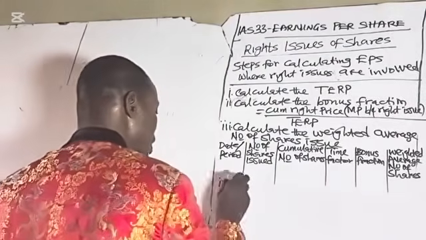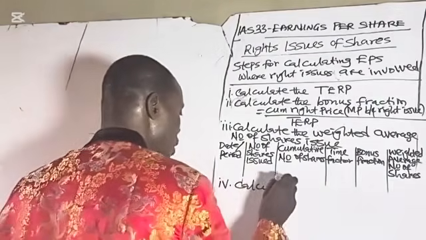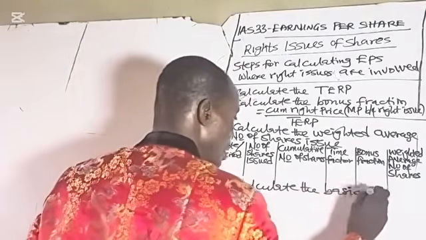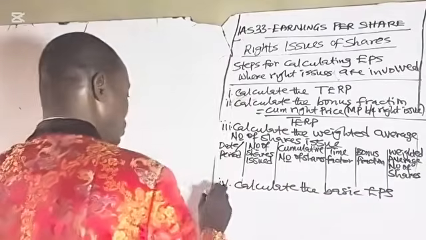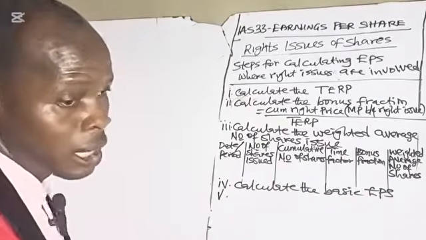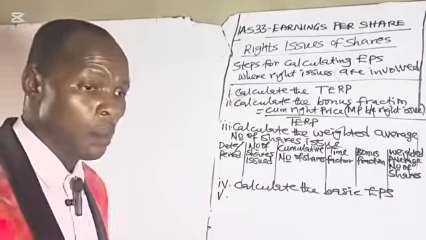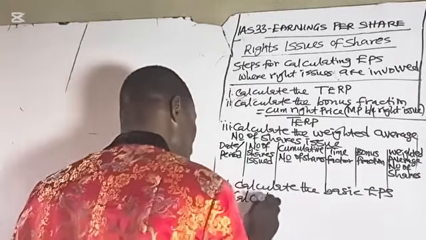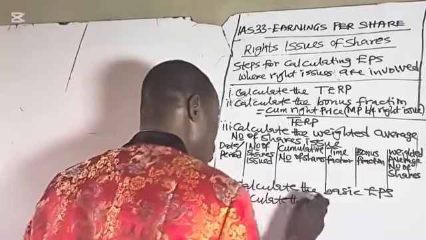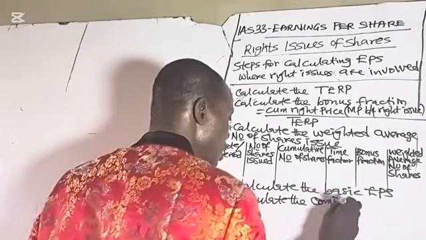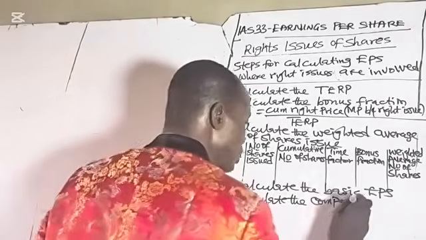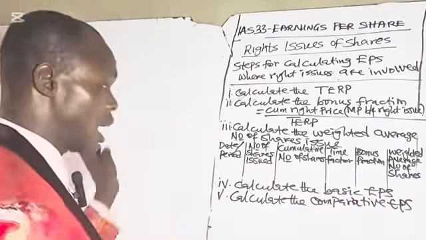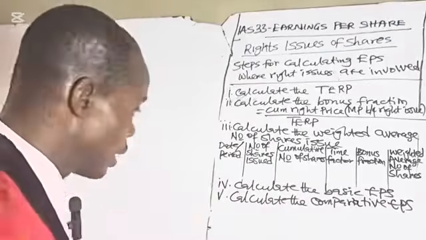Step number 4, calculate the basic earning per share. After the basic earning per share, you can now calculate the comparative EPS. Comparative EPS is calculated for the previous year.